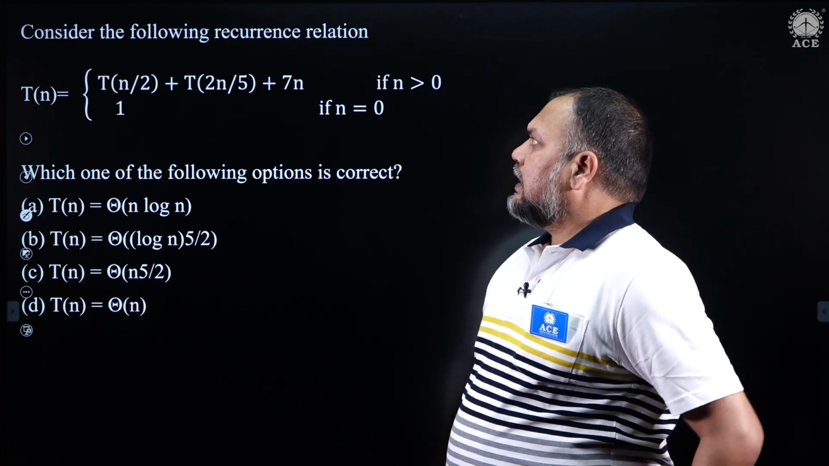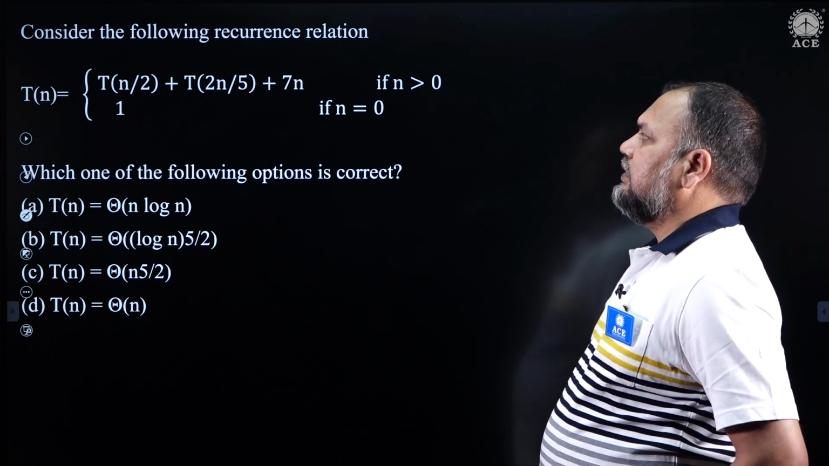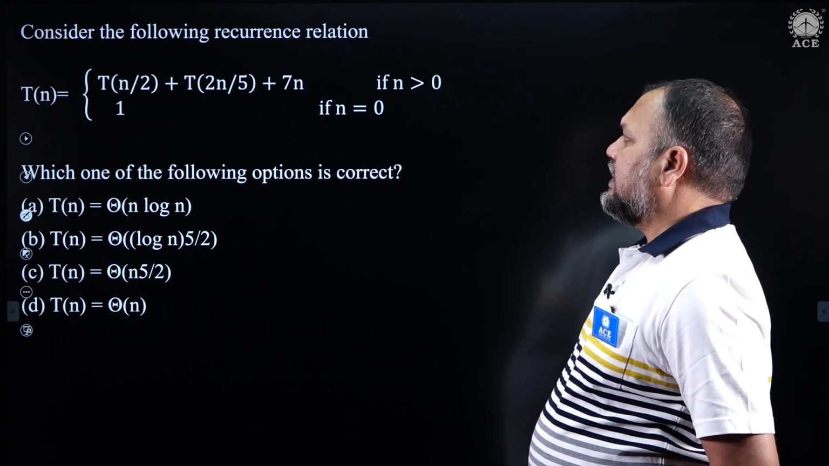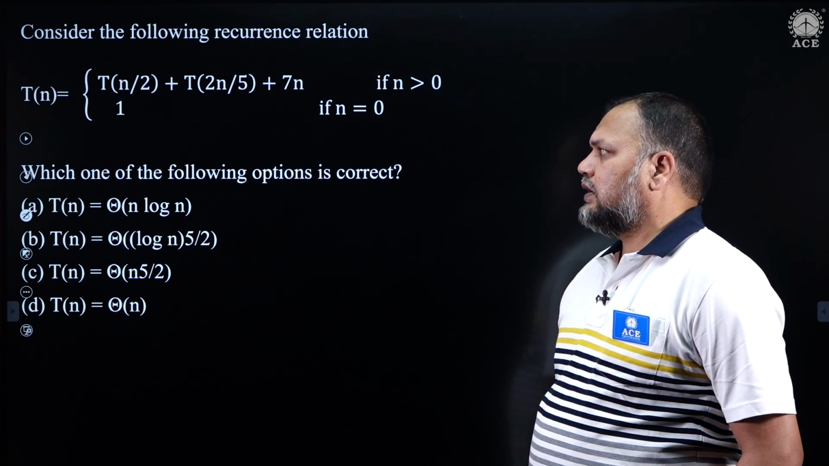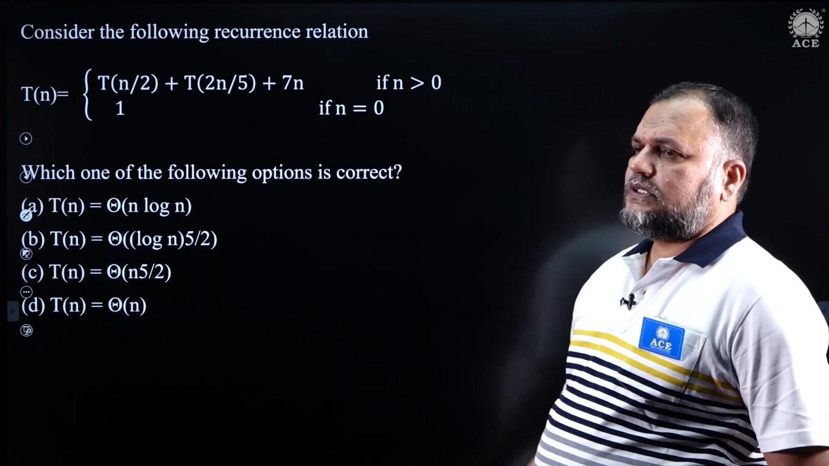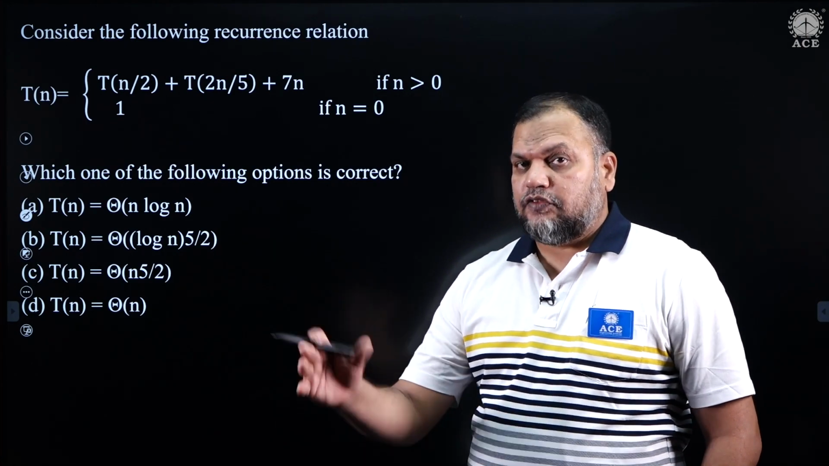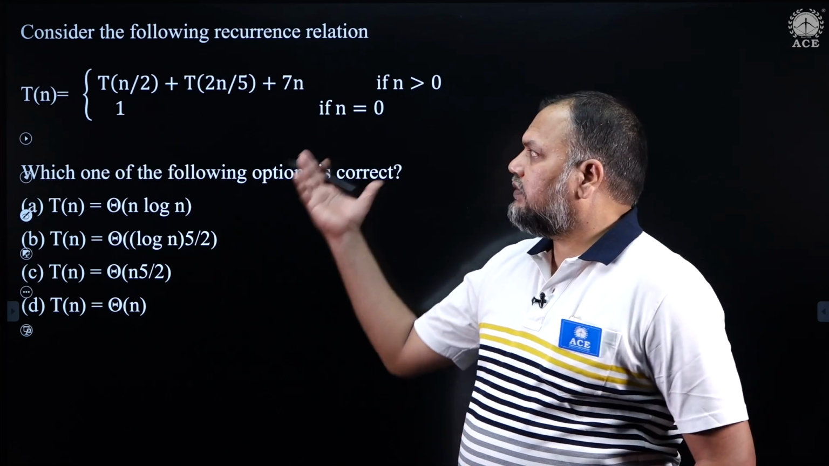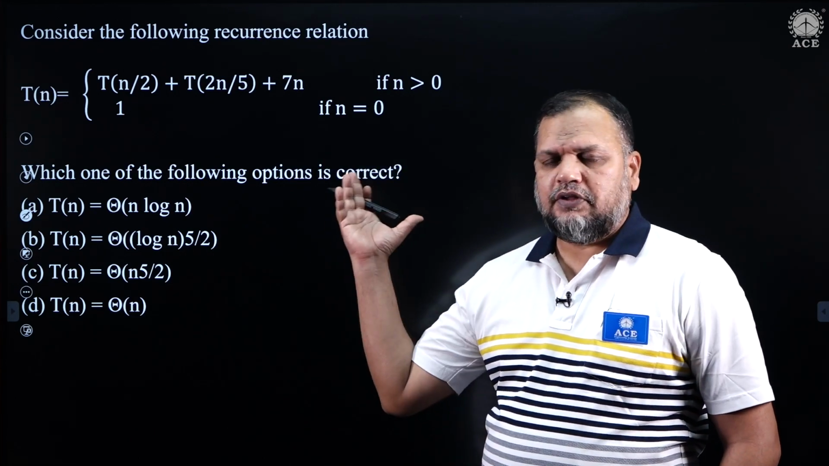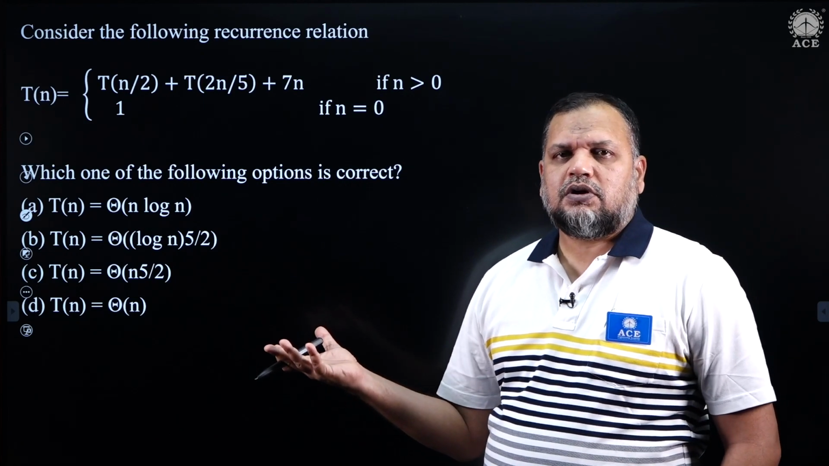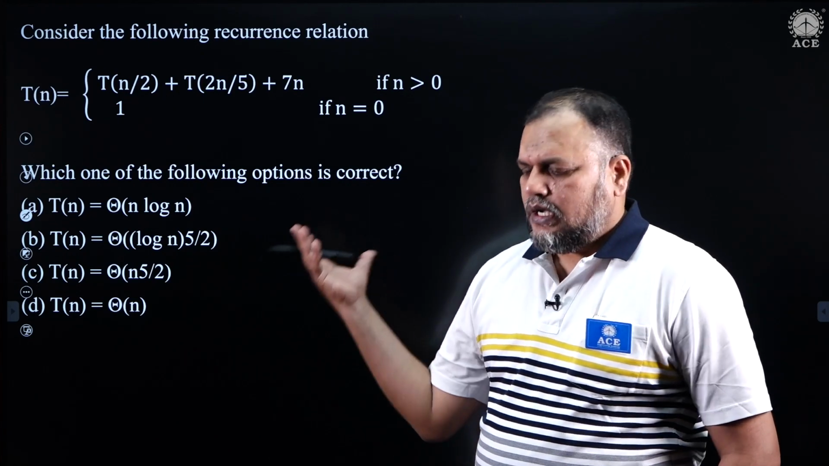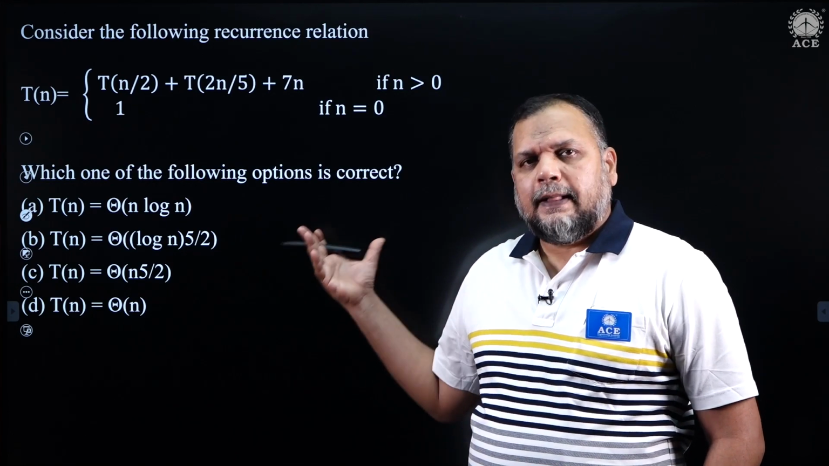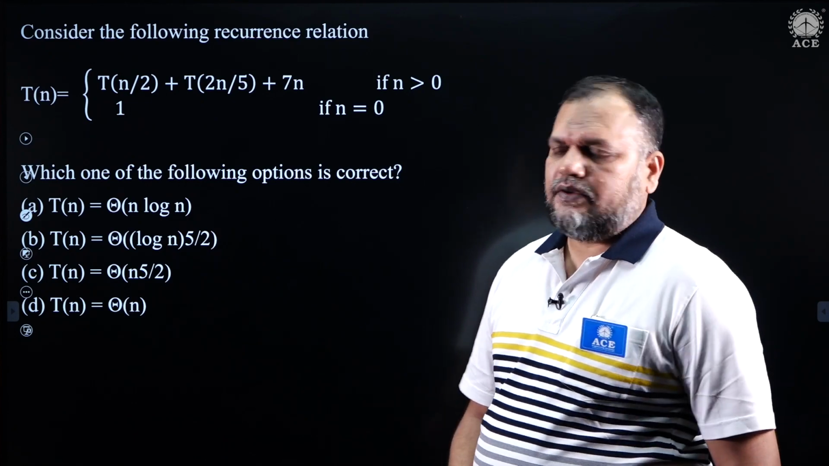Consider the following recurrence relation: T of n is equal to T of n by 2 plus T of 2n by 5 plus 7n if n is greater than 0, and if n is equal to 0 it is 1. Which one of the following options is correct? This is a normal recurrence of the asymmetric case. We have seen in our lectures and videos how to simplify this. The answer is order of n, by deriving the recursion tree. I will show the partial tree, as we have done similar problems in the class, and based on that you can assimilate the concept.